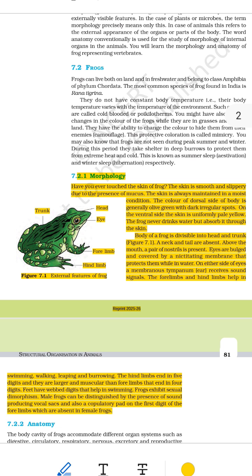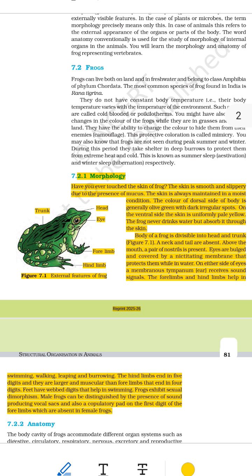2. Skin characteristics. The skin of a frog is smooth, slimy, slippery, and always moist. This moistness is due to mucus, a thin, slippery liquid that protects the skin, helps the frog breathe through its skin, and lets the frog absorb water through its skin. It doesn't drink water like we do.